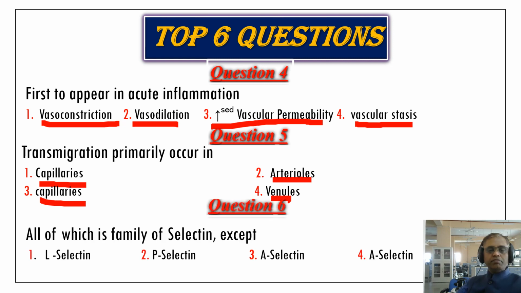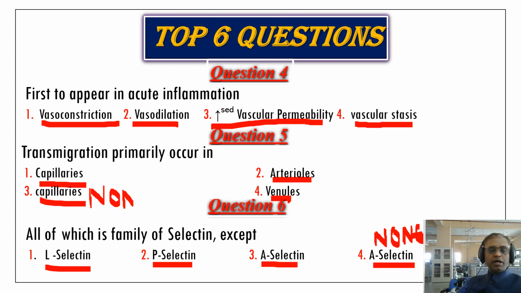Question number 6, all of the following are a family of selectin except L-selectin, P-selectin, A-selectin, and here the option is none.